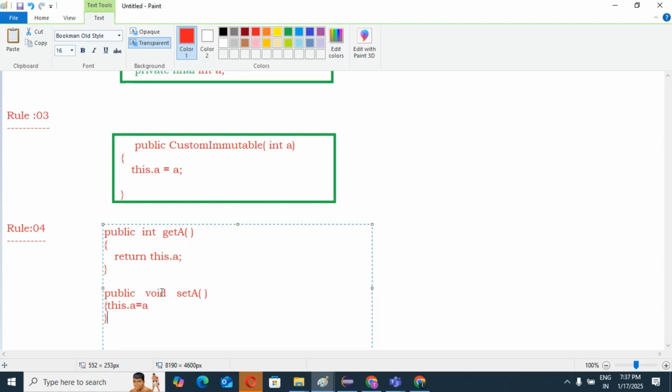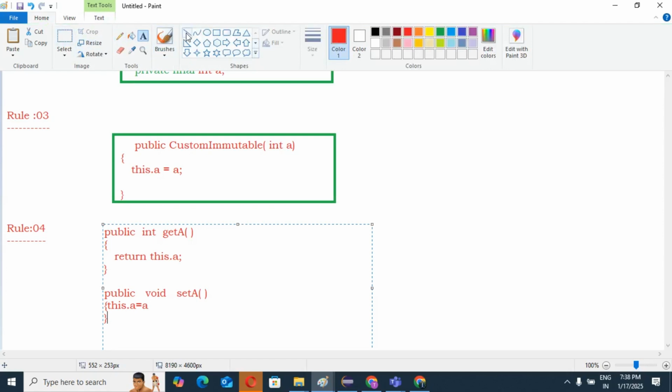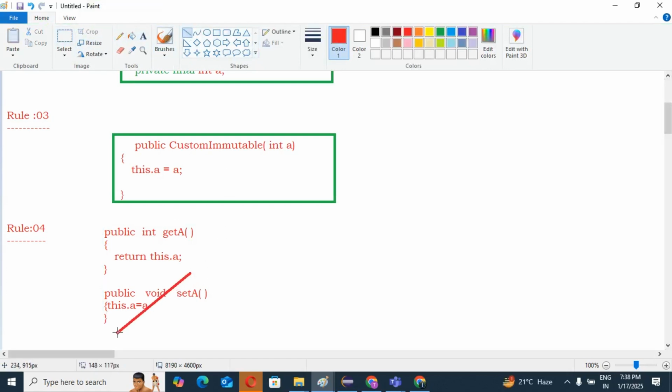So in this immutable class, we should not have this setter method, guys. Yes or no? We should not have setter method. We will have only getter method.